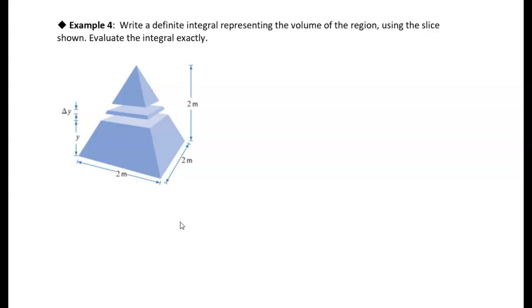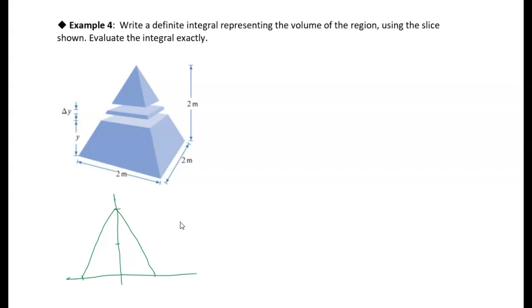So I'm going to draw a little picture of what this triangle looks like. We're going up by 2 and over by 1 in either direction. I'm just going to draw this on a Cartesian coordinate plane. That's what the cross section looks like if I divide it vertically.